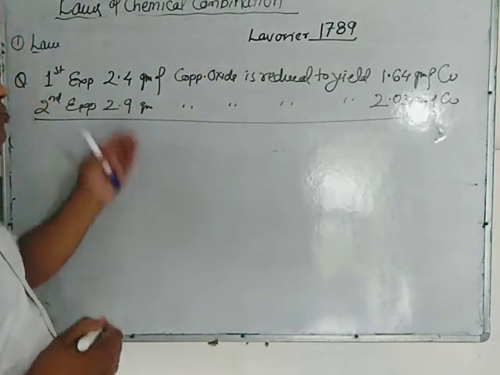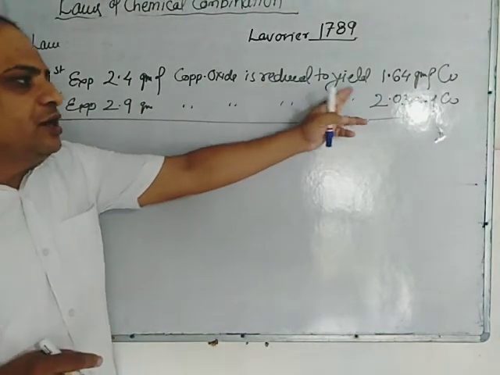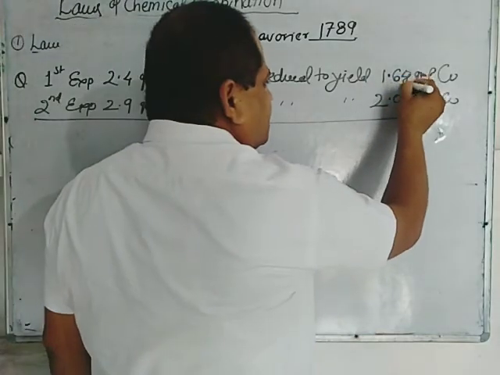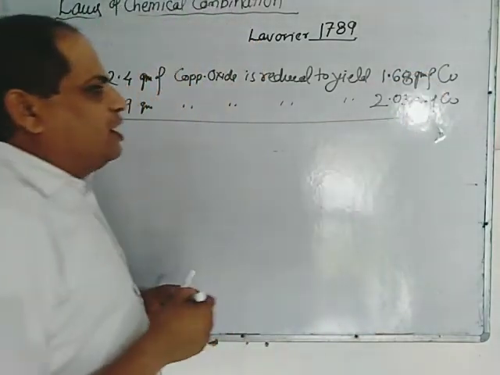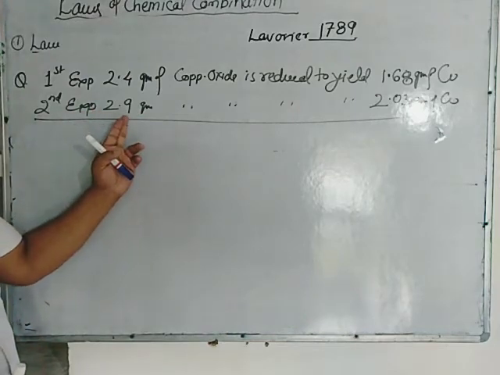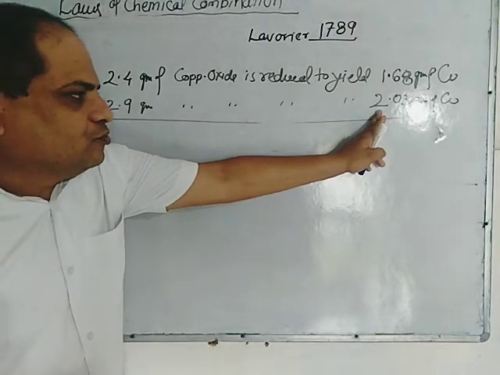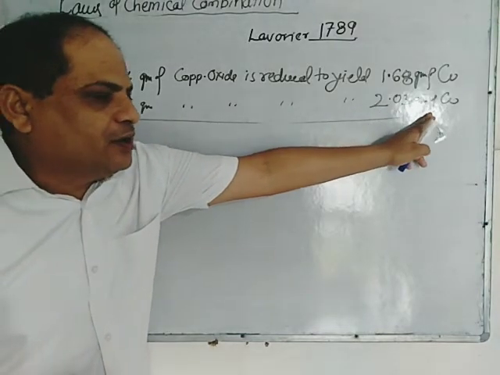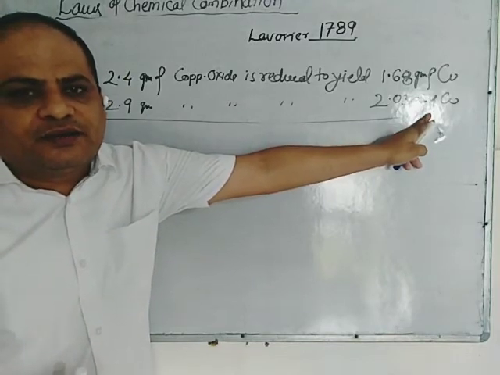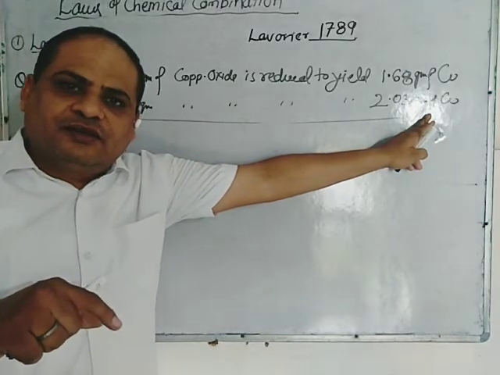In first experiment, 2.4 grams of copper oxide is reduced to yield 1.68 grams of copper, and in second experiment, 2.9 grams of copper oxide is reduced to yield 2.03 grams of copper. Which law of chemical combination is obeyed here? This is the objective question.